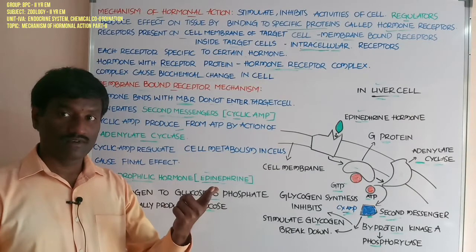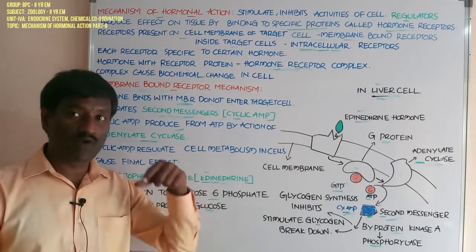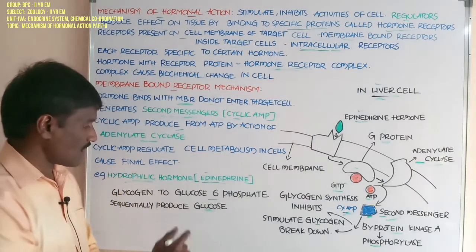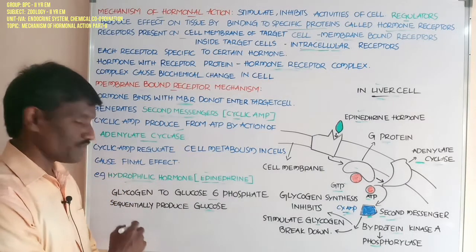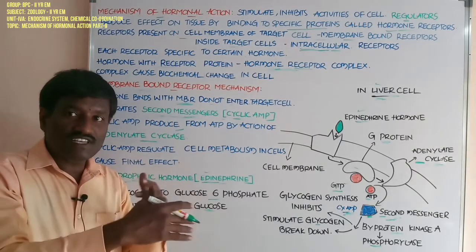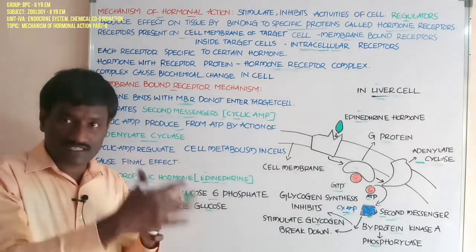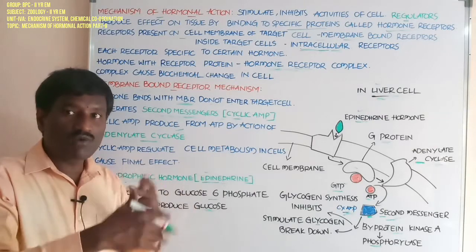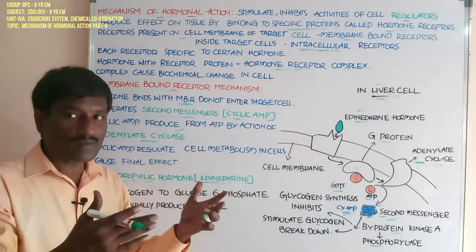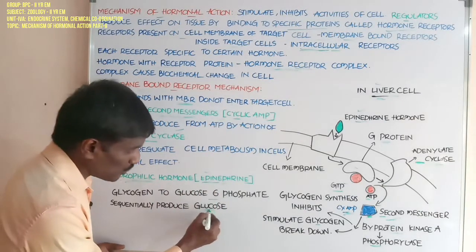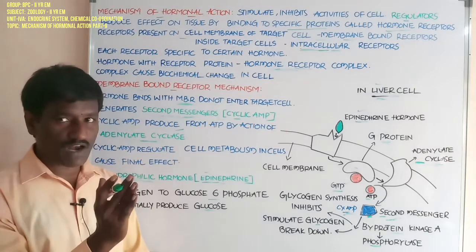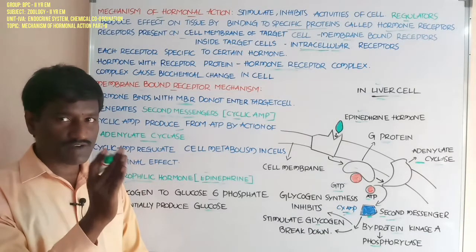Phosphorylase causes removal of the phosphate group from glucose 6-phosphate through sequential cascade reactions, one by one, and finally produces glucose molecules, the final product.